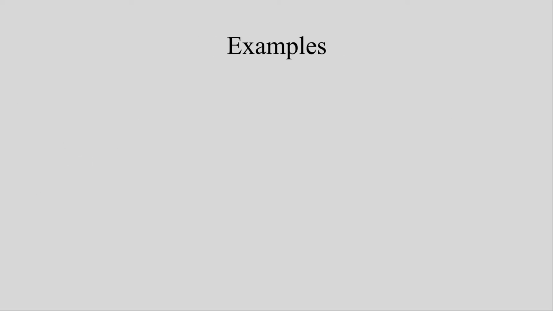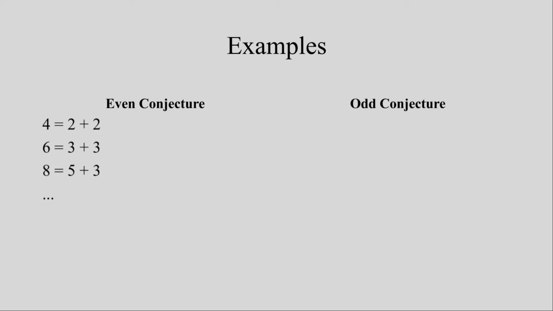Some simple examples of the even statement of the conjecture may be 4, represented by 2 plus 2, 6, represented by 3 plus 3, 8, represented by 5 plus 3, and so on. For the odd conjecture, there is 7 written as the sum of 2, 2, and 3, 9 written as the sum of 3, 3, and 3, 11 written as the sum of 2, 2, and 7, and so on.